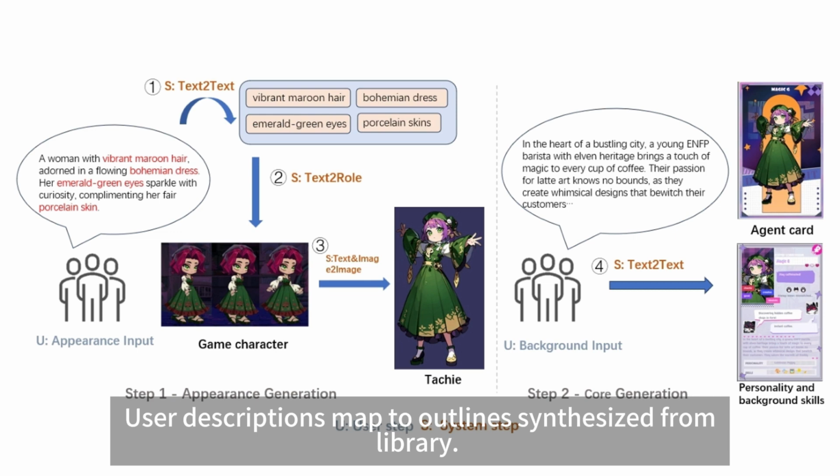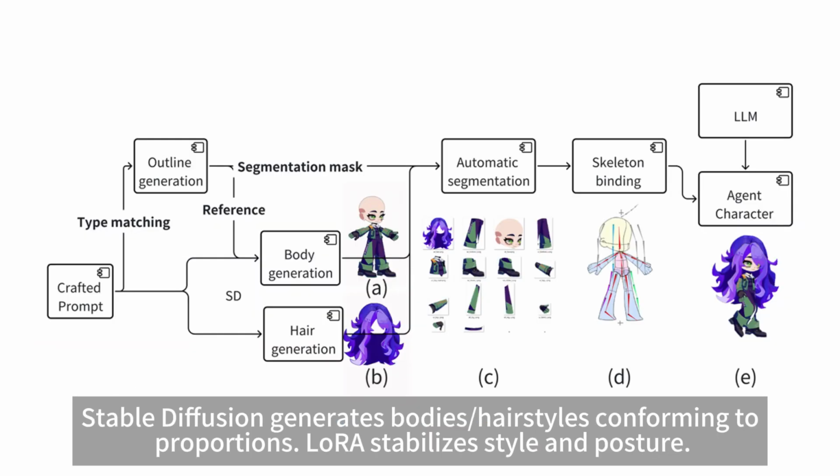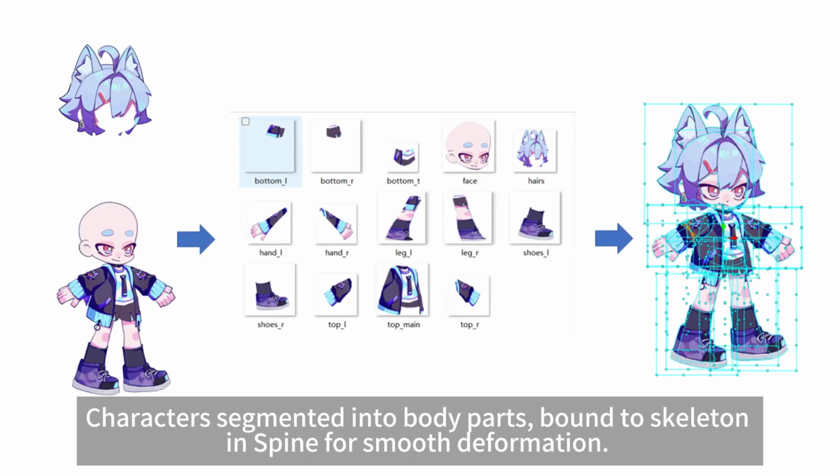User descriptions map to outlines synthesized from library. Stable diffusion generates bodies/hairstyles conforming to proportions. LoRA stabilizes style and posture. Characters are segmented into body parts, bound to skeleton in Spine for smooth deformation.